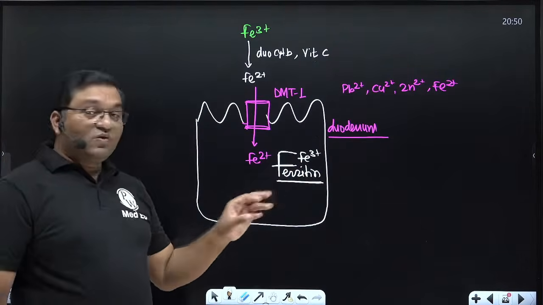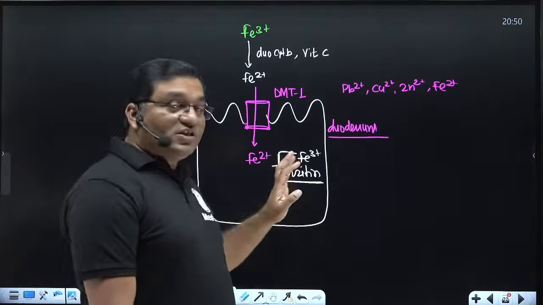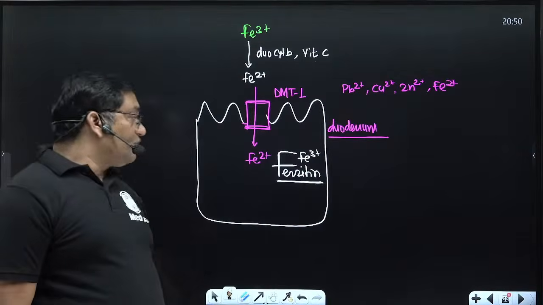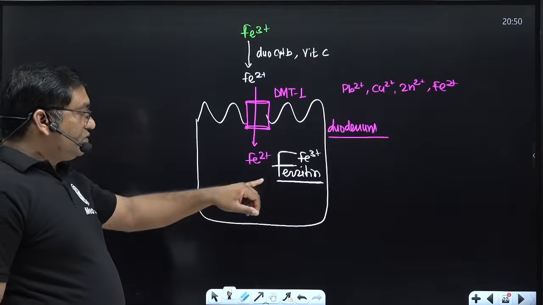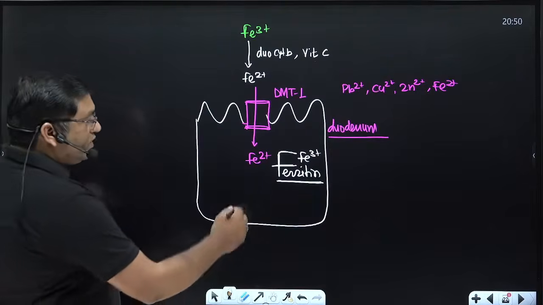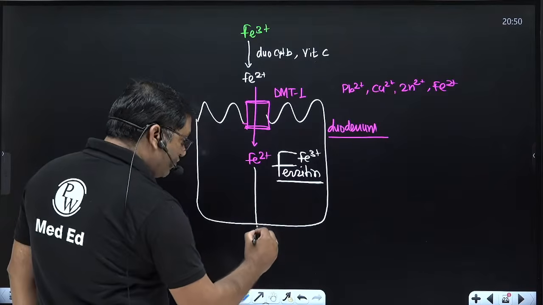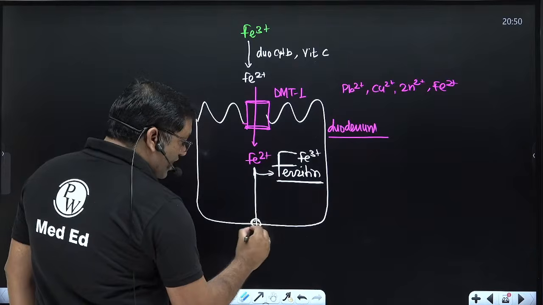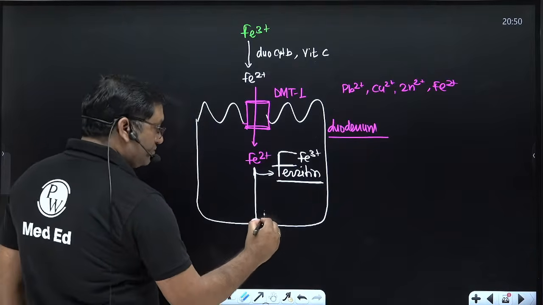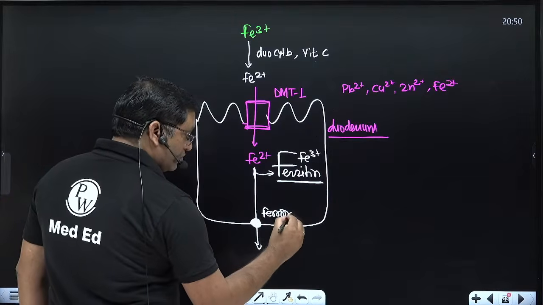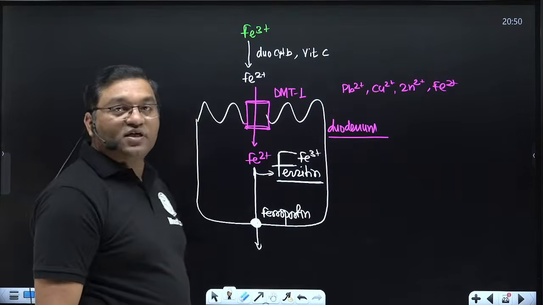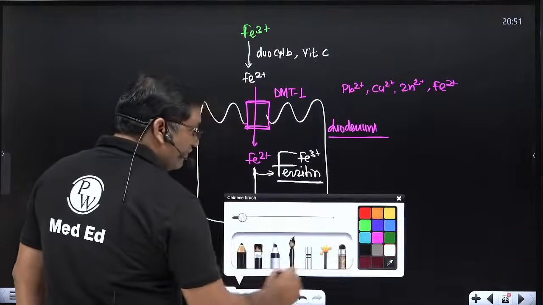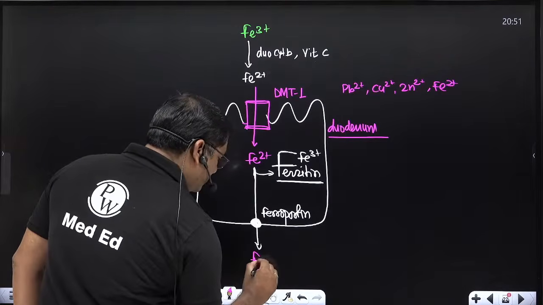This is ferritin. What are the sites where ferritin gets stored? Intestinal mucosal cell, spleen, bone marrow, liver, so the reticuloendothelial system. Okay. So ferrous is transported out of this intestinal mucosal cell through the transporter known as ferroportin, which is present on the basolateral surface of the duodenal enterocyte. So ferroportin is responsible for transport of ferrous out of the intestinal cell.